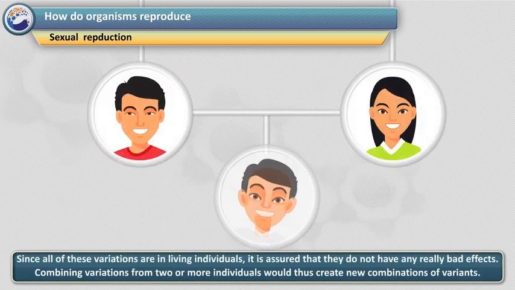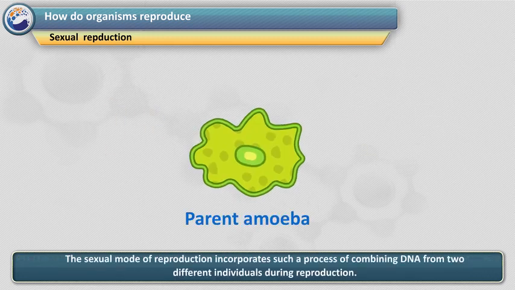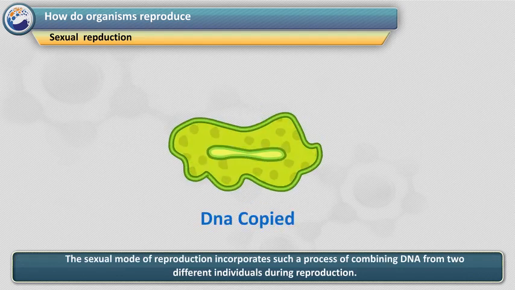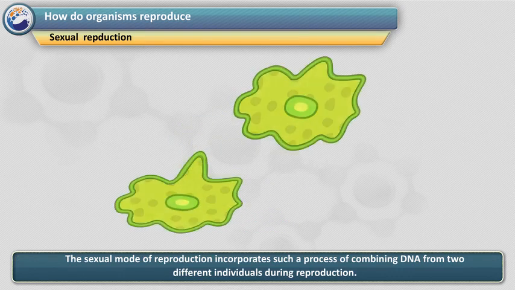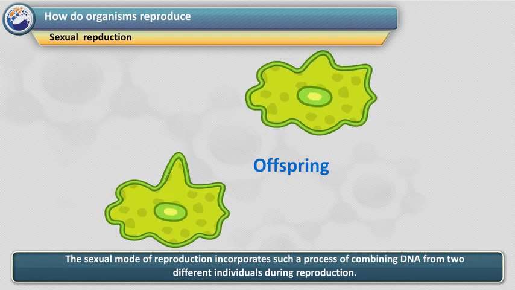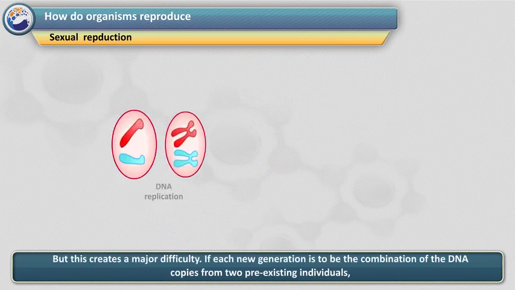Since all of these variations are in living individuals, it is assured that they do not have any really bad effects. Combining variations from 2 or more individuals would thus create new combinations of variants. The sexual mode of reproduction incorporates such a process of combining DNA from 2 different individuals during reproduction. But this creates a major difficulty.